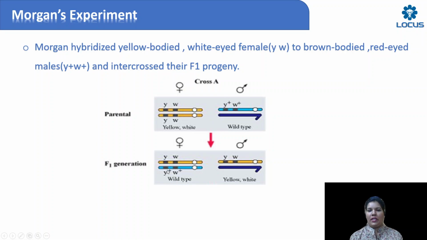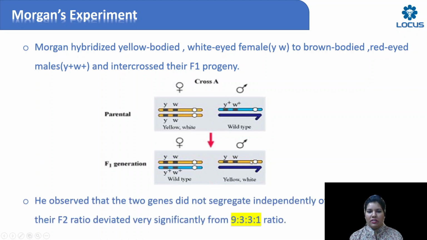But still, it's a wild type, right? Now, when he crossed, what did he observe? He observed that in the F2 generation, the ratio deviated from 9:3:3:1. For all those who know Mendel's laws, one of Mendel's laws is the law of independent assortment, where the genes segregate separately, independently, and you find new combinations in the next generation forming, and the ratio would be in the form of 9:3:3:1. But that kind of ratio he didn't observe.